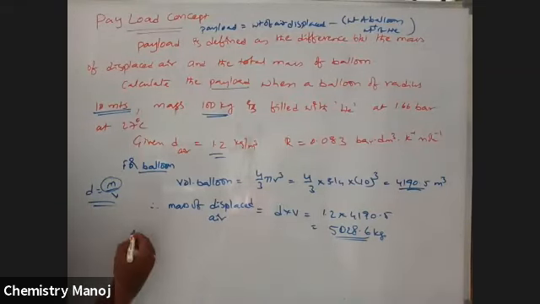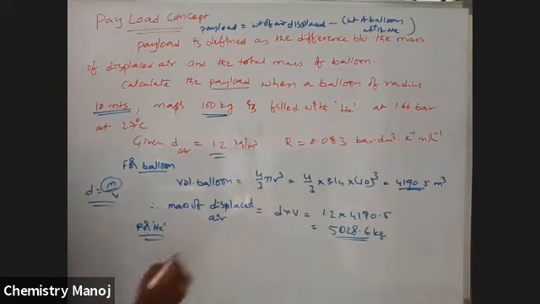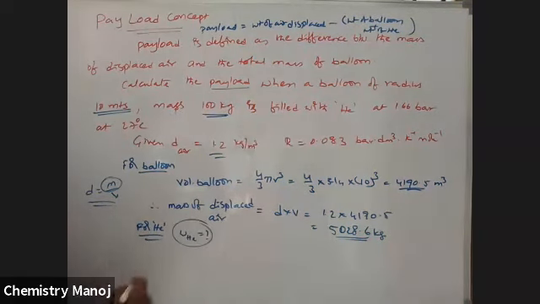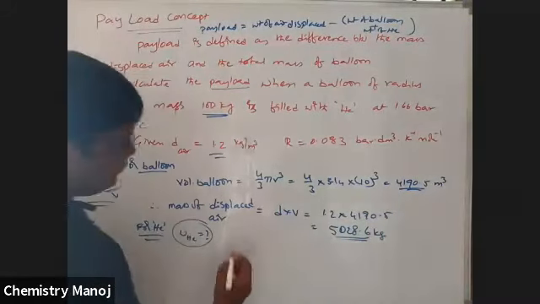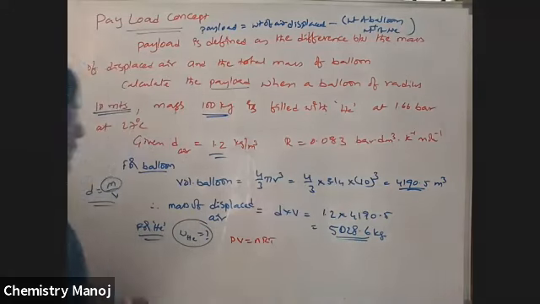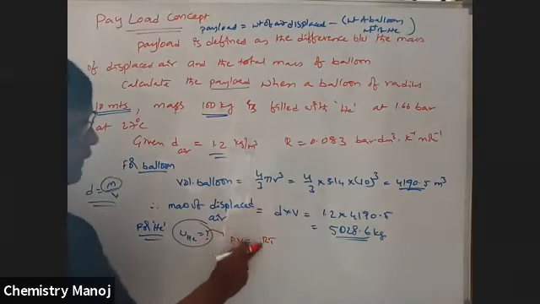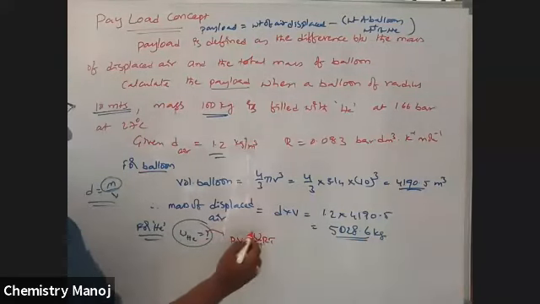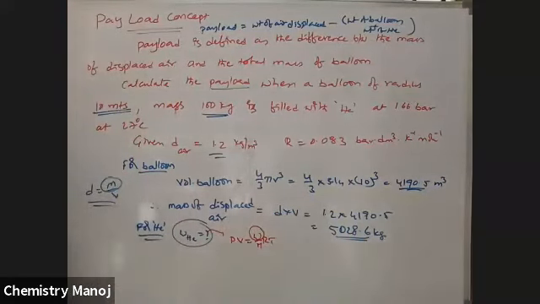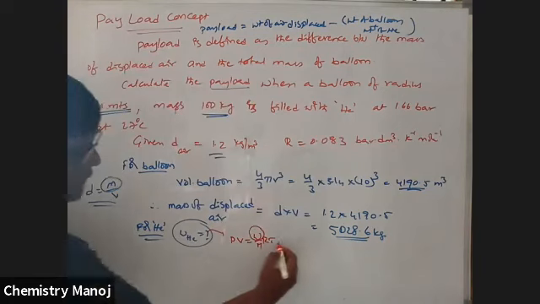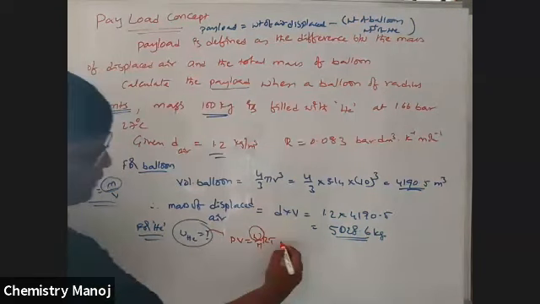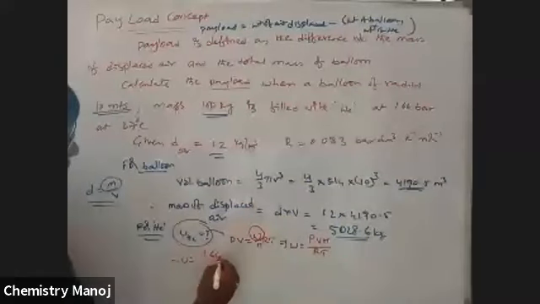Okay. Next, for helium, we don't know the weight of helium, and we are going to calculate it. Apply the formula PV is equal to nRT. Here n is equal to weight by gram molecular weight. Now I am going to calculate this weight. Therefore, weight is equal to PVM by RT. Pressure 1.66 is given to you.